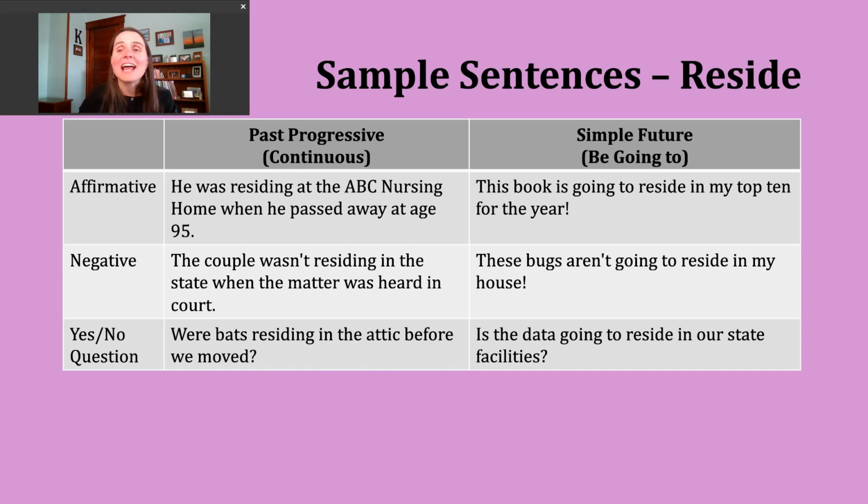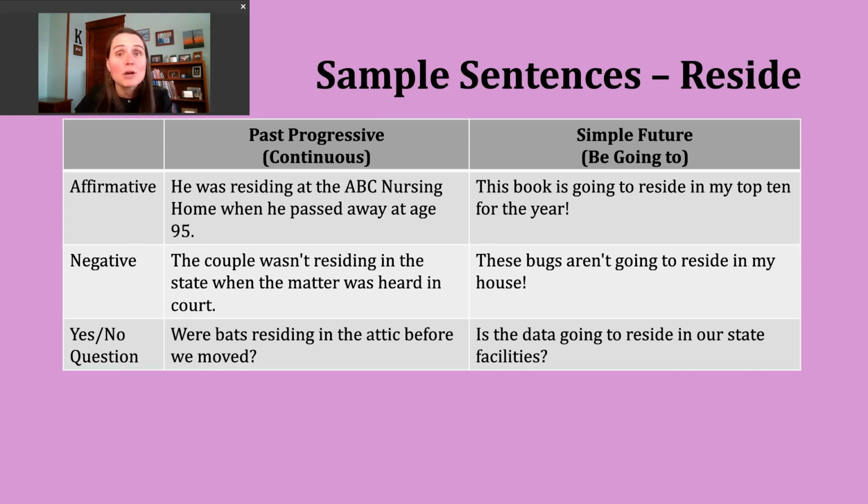But now let's move on and talk a little bit about the simple future. Today we're going to make sentences with be going to. This is most commonly used as people discuss their plans, what they intend to do in the future. You might occasionally hear it used with promises or predictions, but it's a little less common. When we make sentences in the simple future using be going to, we're going to have to pay attention to our subject. Okay? And the reason for that is our be verb is going to change based on what the subject is.